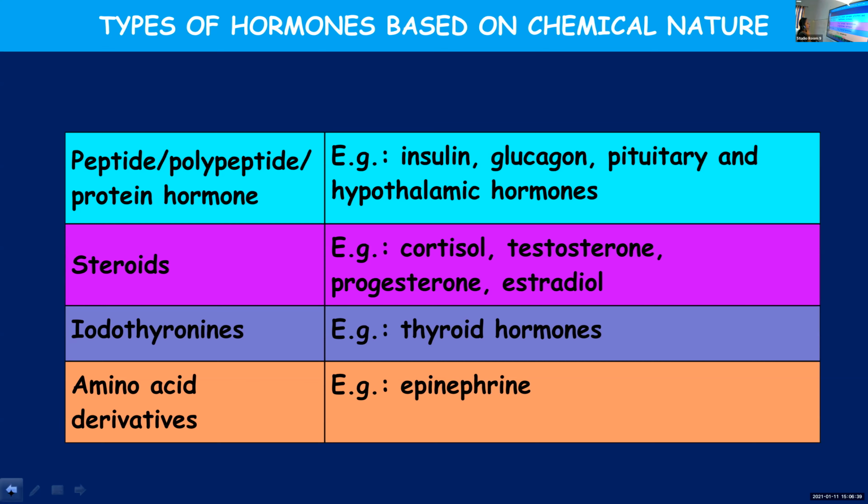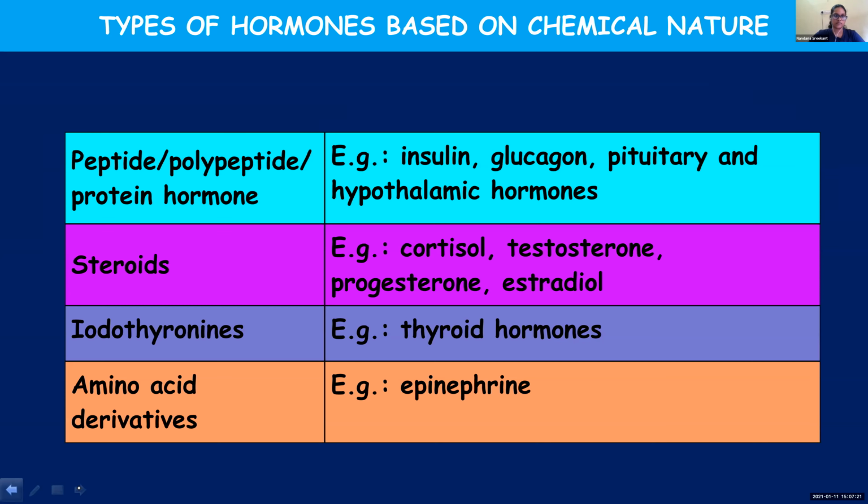Steroids include cortisol, testosterone, progesterone, and estradiol. Then come iodothyronines, all the thyroid hormones. We learned about different thyroid hormones: triiodothyronine, tetraiodothyronine, thyrocalcitonin. All come under iodothyronines. And the last category is derived from amino acids, amino acid derivatives. An example is epinephrine. Okay. So this categorization is based on the chemical components present. Okay, Nandana?